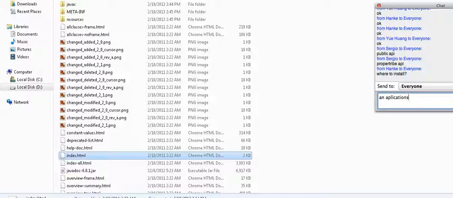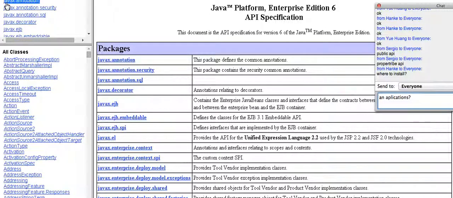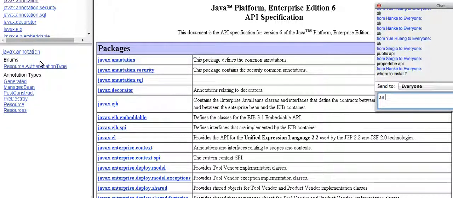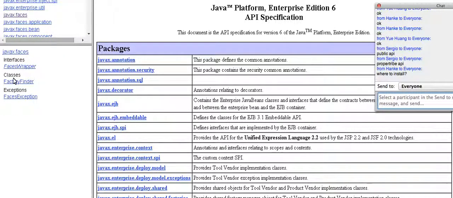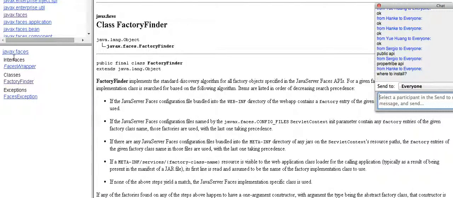See, I'm opening the API. It consists of packages. Okay? Inside the packages, it consists of some other packages, interfaces, classes, exceptions. Right? Yesterday I told you, right? If you don't remember, if you are not reading, it's not my mistake. It's your mistake.